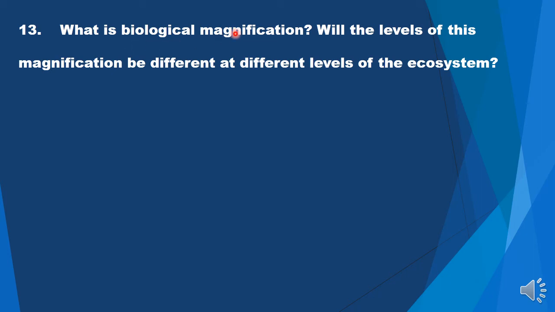Now this answers the first part. Will the levels of this magnification be different at different levels? Of course. This is how biological magnification works. First, some toxic, pollutant, or persisting substances enter the food chain.